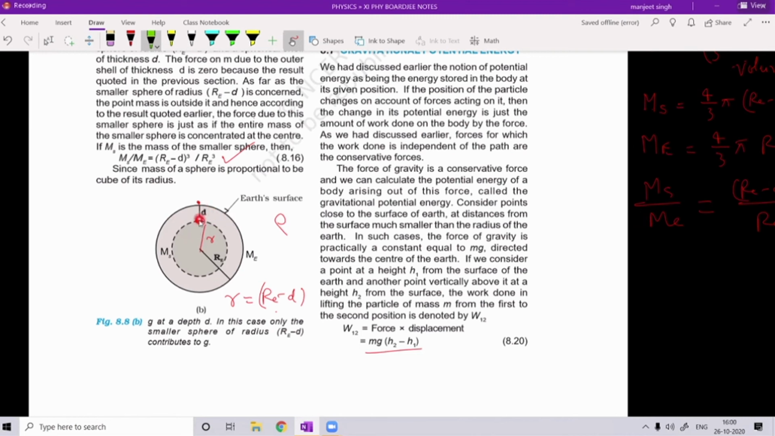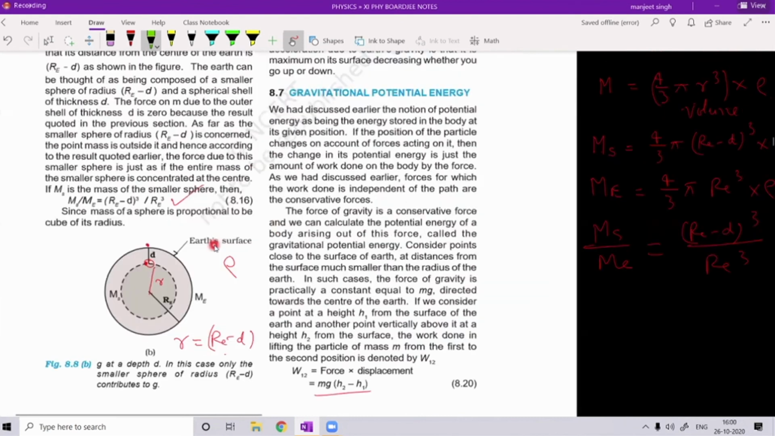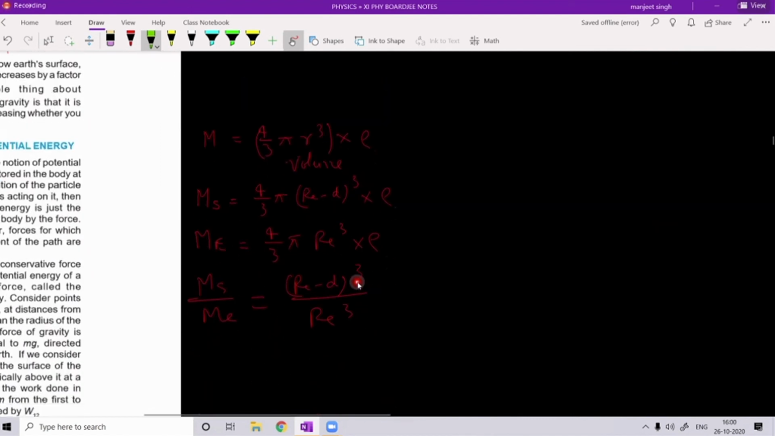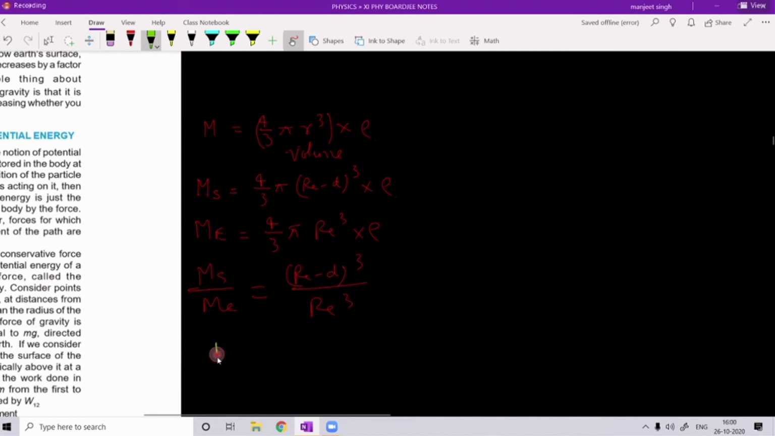The upper crust of depth width d will not affect that. Understood why we have taken Ms into m in that formula for the calculation of the force at the depth d? Now I think you understood. Fd is equal to G Ms m upon Re minus d whole square. Now from the formula we just found, Ms is equal to Re minus d whole cube upon Re cube into Me.